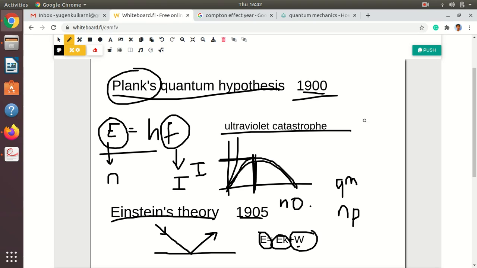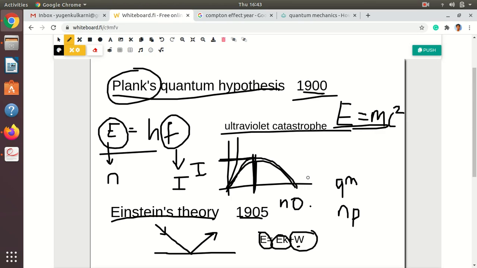Obviously the first one is the photoelectric effect, for which he got the Nobel Prize, and another one was E equals mc squared. We call it the most famous equation of the century, or even the most famous equation of the millennium, which led to nuclear energy and nuclear physics developments. So Planck's hypothesis and Einstein's theory led to quantum mechanics as well as nuclear physics. Nuclear physics comes under quantum mechanics also, but we can still study nuclear energy with this equation, which is a fundamental equation for nuclear energy.